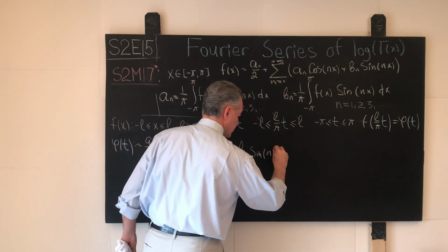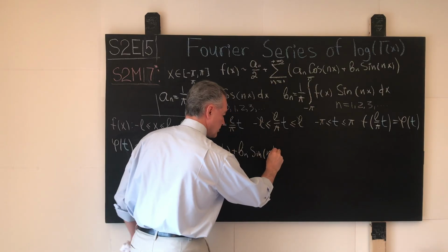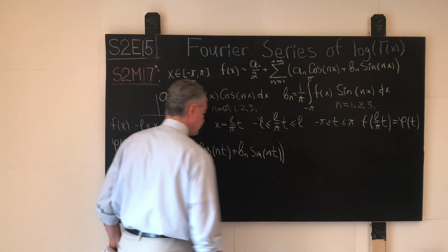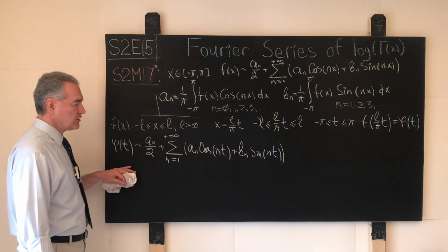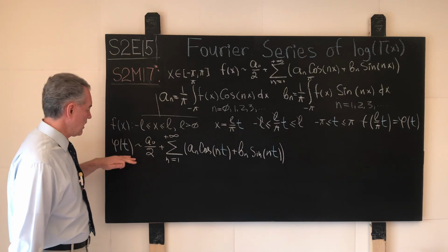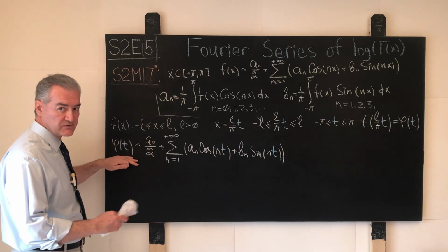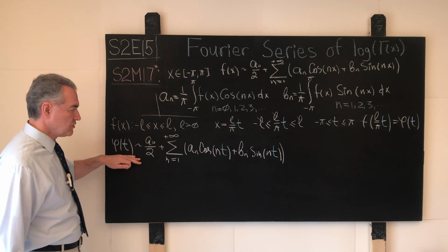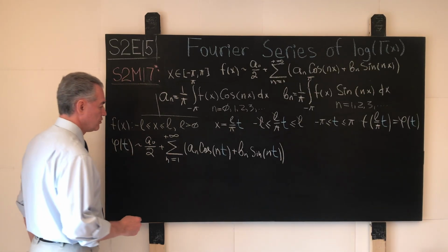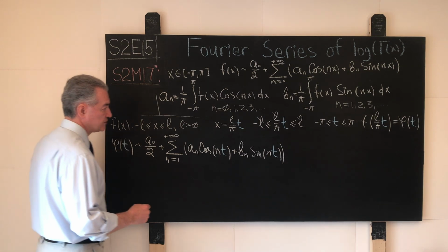Again, our new variable t, like this. Consequently, we pretty much rewrote what we had over here, but in terms of our new function, single variable, real to real, phi of t, and pretty much verbatim, we can write down the coefficients for this.